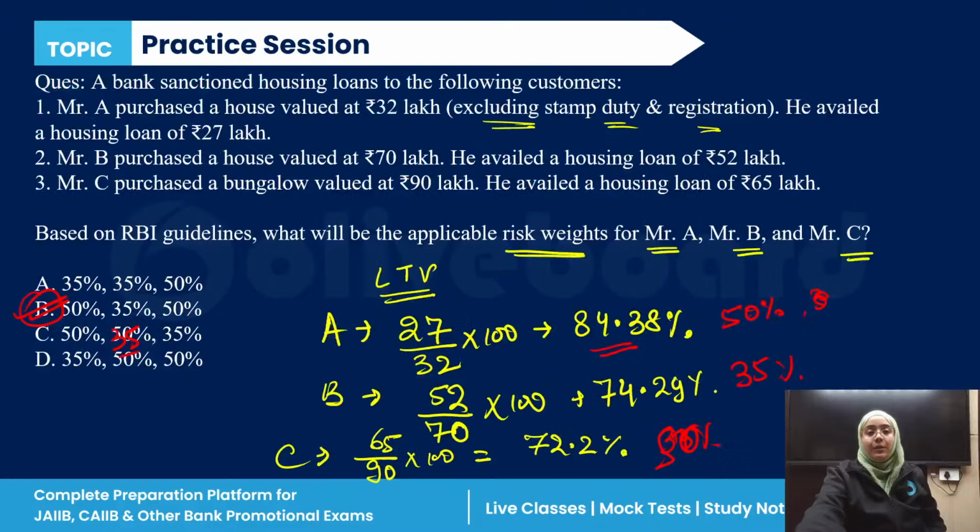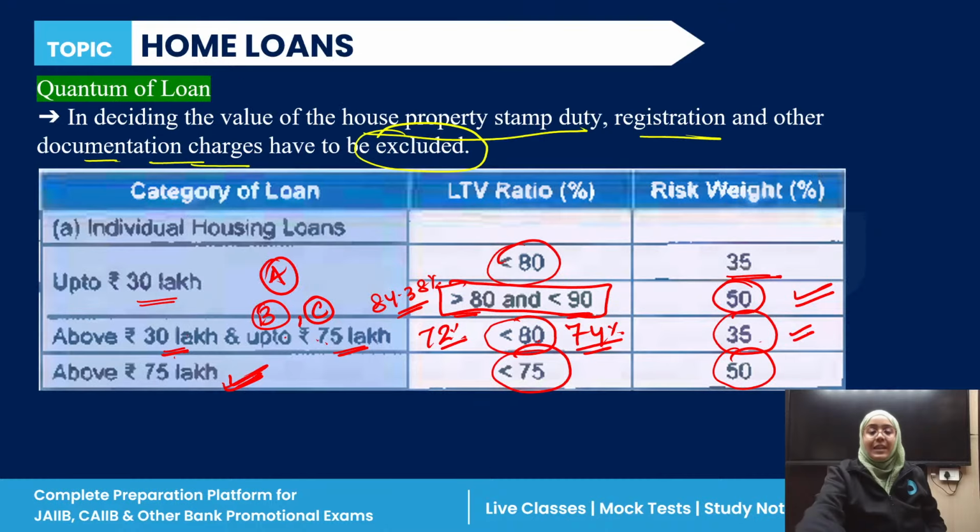So 90 lakh means it is falling in this category. If your house is over and above 90 lakh, then the loan to value ratio is 75. So C is falling in this category, right? For C, the loan to value ratio is 72%, which is well within this category. And so the risk weight is 35, 50, 35, 50.